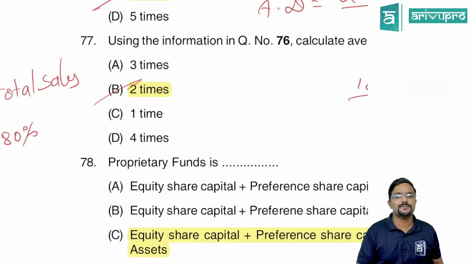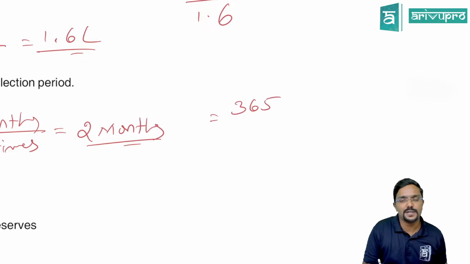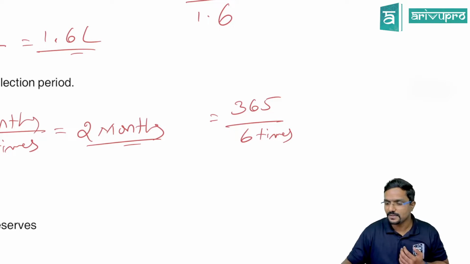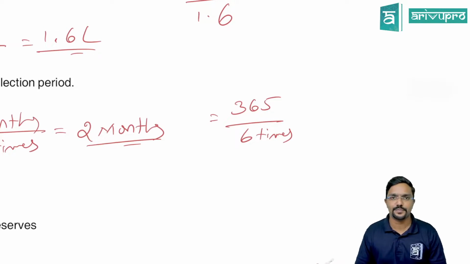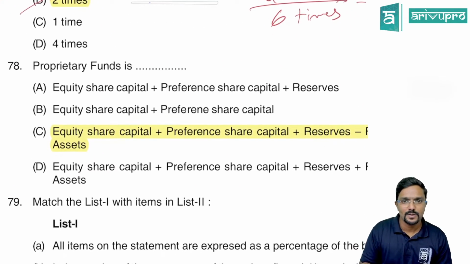If by chance the options are given in days, what will you do? You will do number of days in a year, 365, divided by 6 times. You will get 365 divided by 6, that is 60 days. 60 or 61 days. Clear? You can round it up.